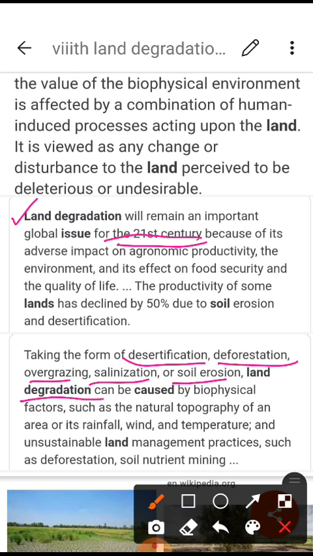The productivity of some lands has declined by 50% due to soil erosion and desertification. It means the land which was earlier providing us good crops has now declined because of different activities, especially soil erosion and desertification.